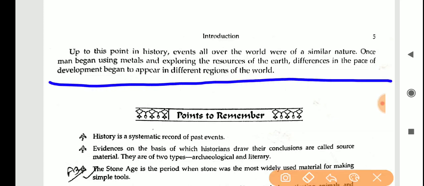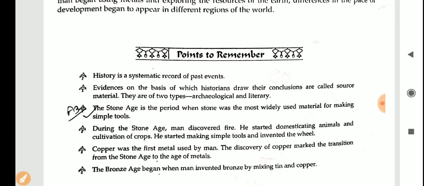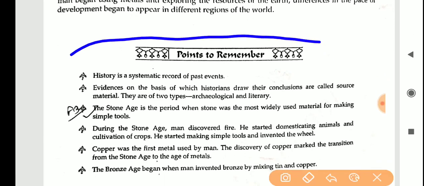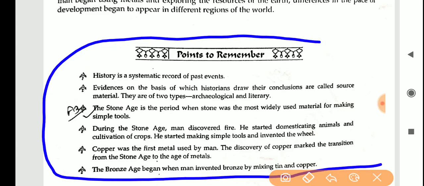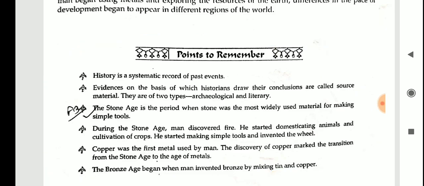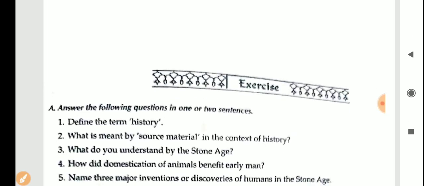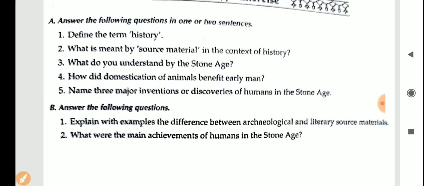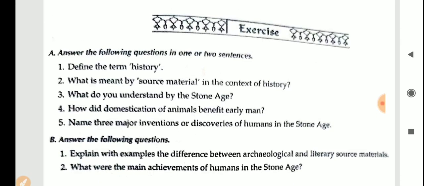So what is the chapter about? The introduction, what is history, the source materials, how was the early man, what he discovers, what were his achievements. Now some points are given for you to remember, so you can go through these points too. These are your homework. You have to read this chapter, dear students, once again, then only you will understand. After this, I have pointed out here, this is your complete homework.